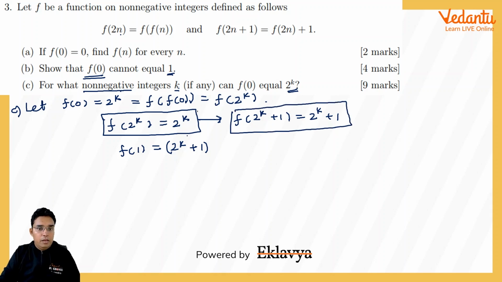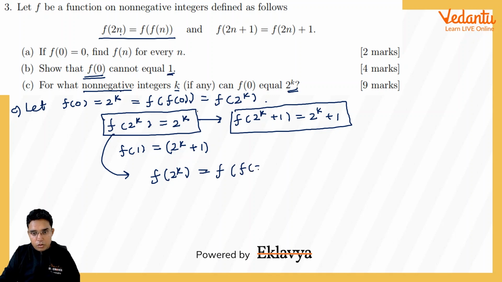Now, if you try to find this f(2^k) once again, using my first definition here, it can be written as f(f(2^k - 1)). Or if I do it one more time, f(f(2^k - 2)).